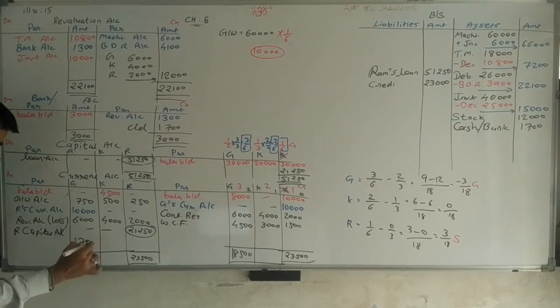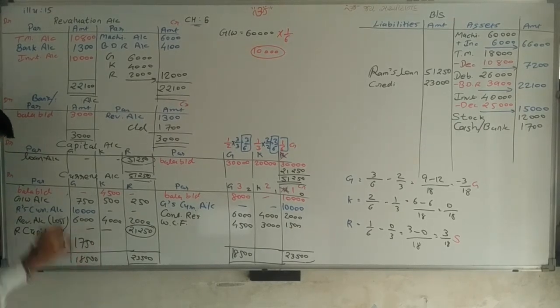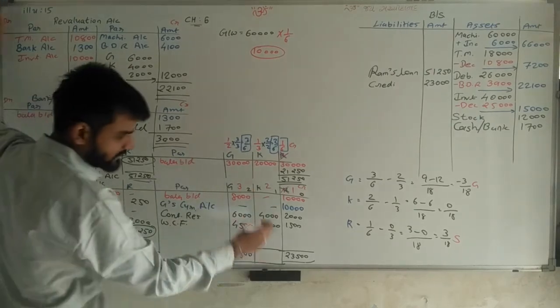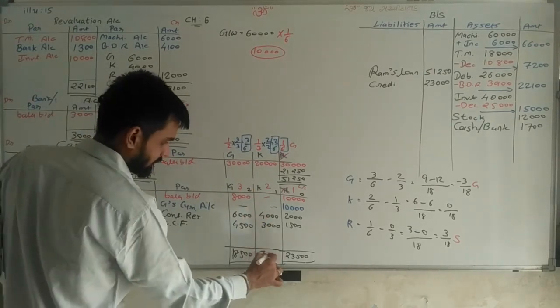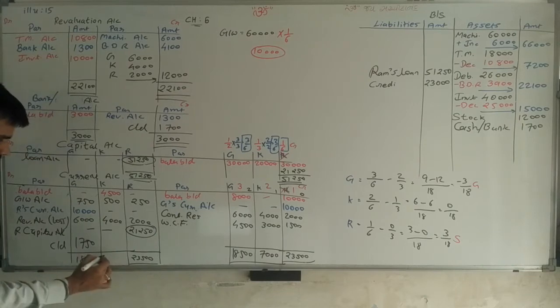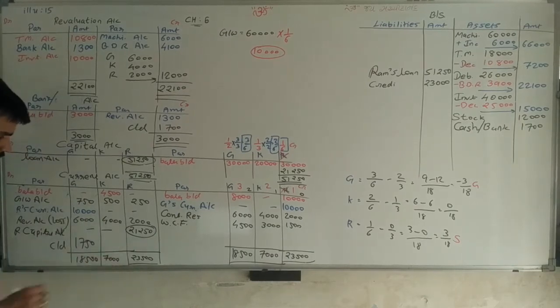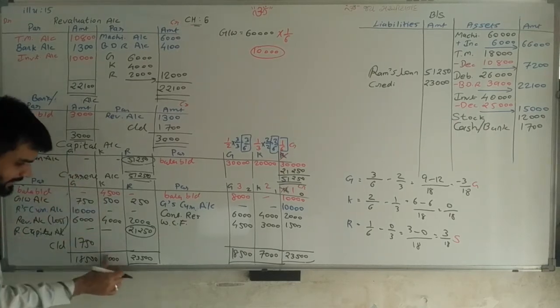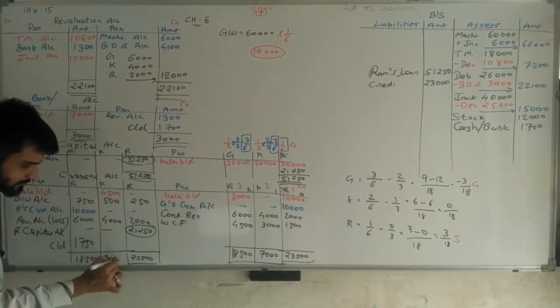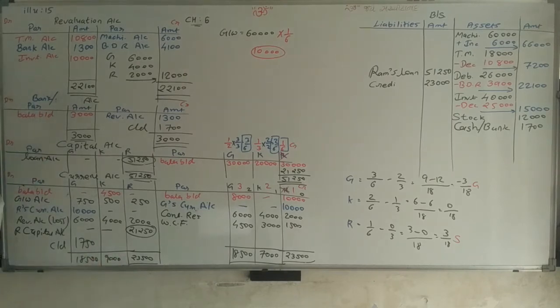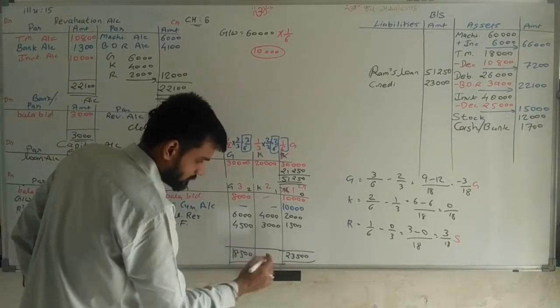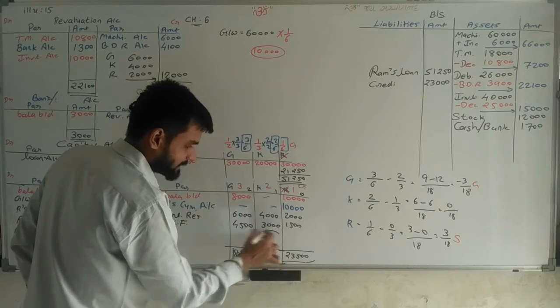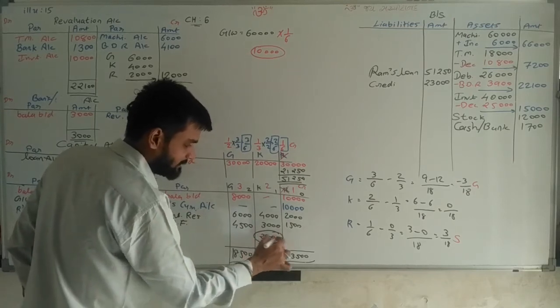Balance. Same way, total of this side 4 and 3, 7,000. Here also 7,000. Sir, its total is more, so we have to write first here. Don't worry. 4, 4, 8, 8 plus 1, 9. So here we have to write 9,000. From 9,000 we are deducting 7,000, getting 2,000 as the balance.